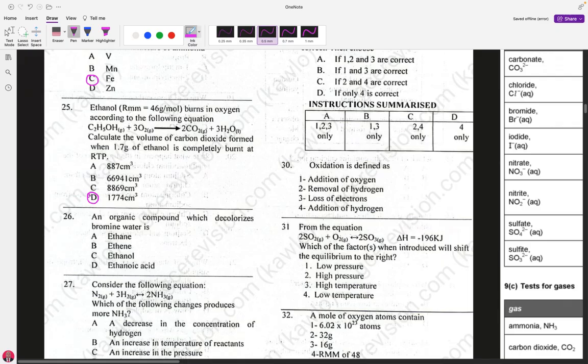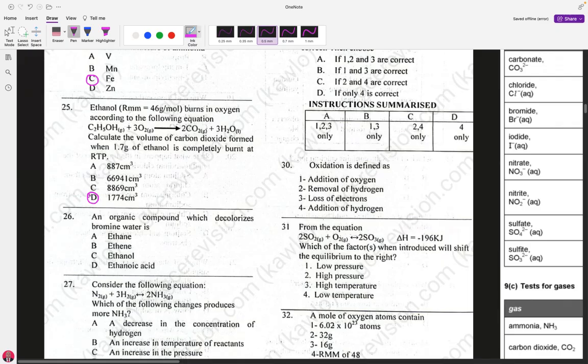That is bromine water in tetrachloromethane. When bromine in tetrachloromethane, or what we call bromine water, is mixed with an organic compound containing a double bond, it decolorizes it. You will not see the color again. The color disappears, and that is the major test we give for alkenes.